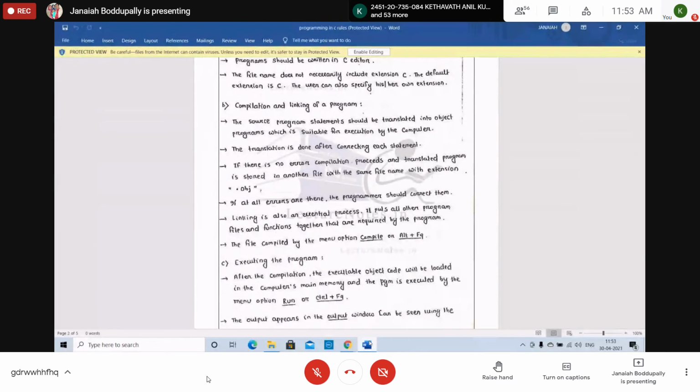If at all there are some errors, the programmer should correct them. Only the programmer should correct. We should correct syntax errors or any errors. Then the compiler will translate it as object code, changing the extension from .c to .obj.